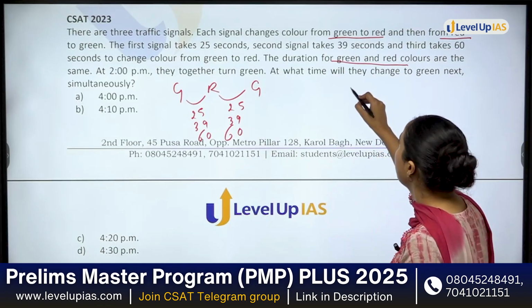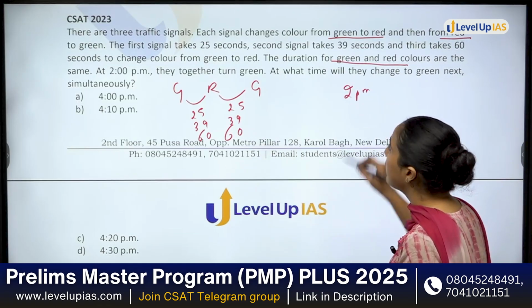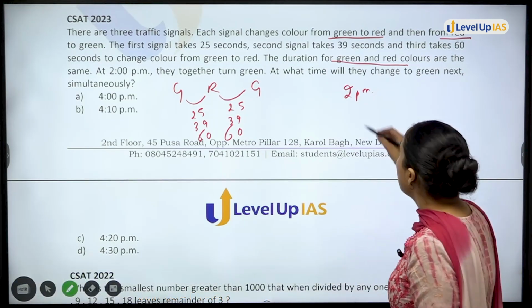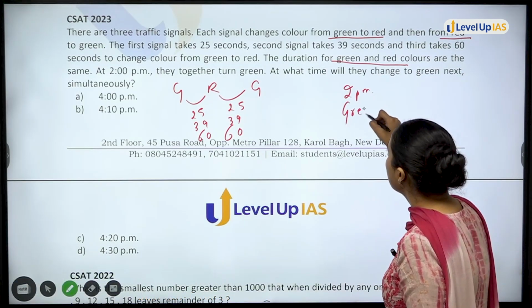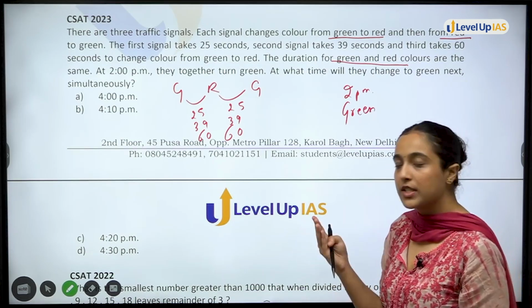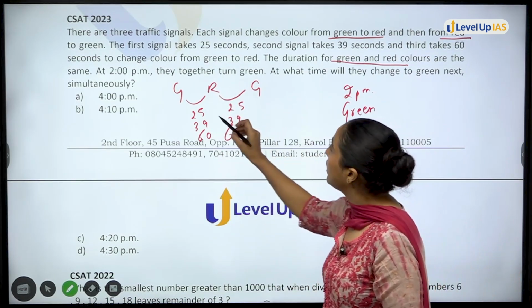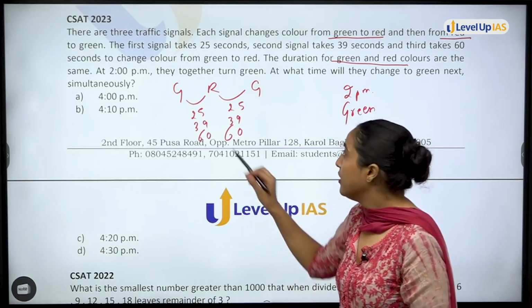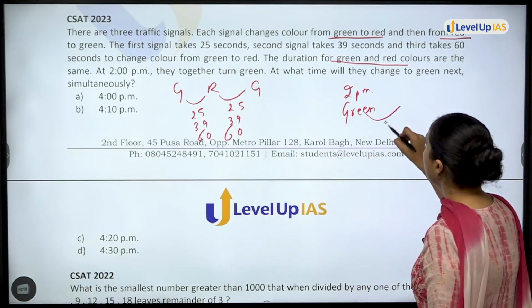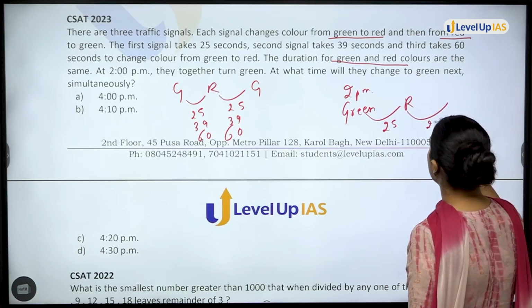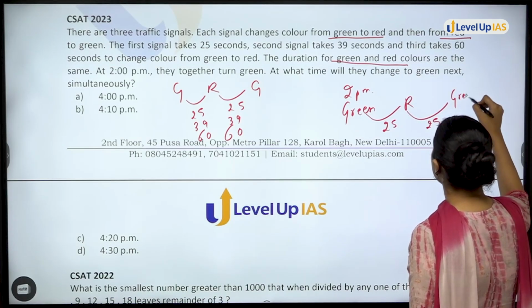At 2 p.m, they together turn green. At what time will they change to green next? अभी देखो 2 p.m पर सब इकट्ठे green हुए, ठीक है? So first signal कब change होगा? After 2 it will change. Green कब होगा? अभी green है, then it will take 25 seconds green to red, again 25 seconds red to green.